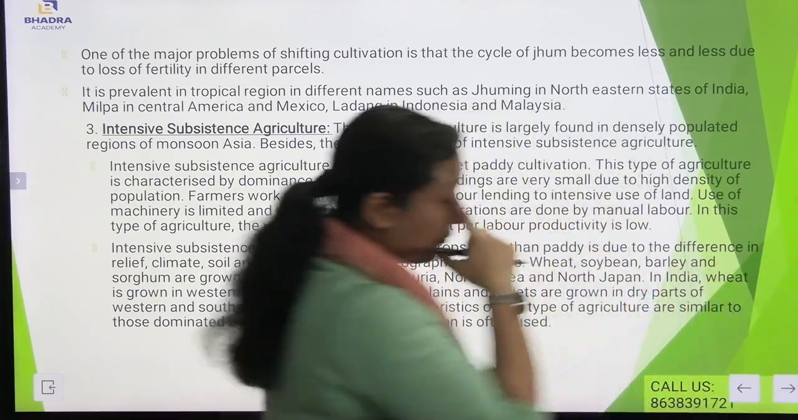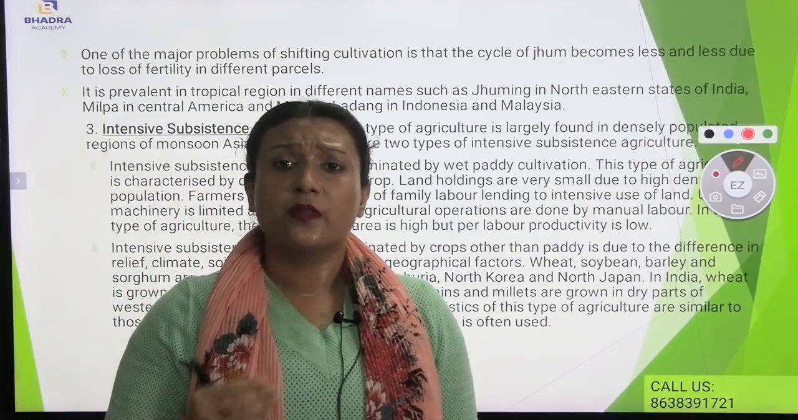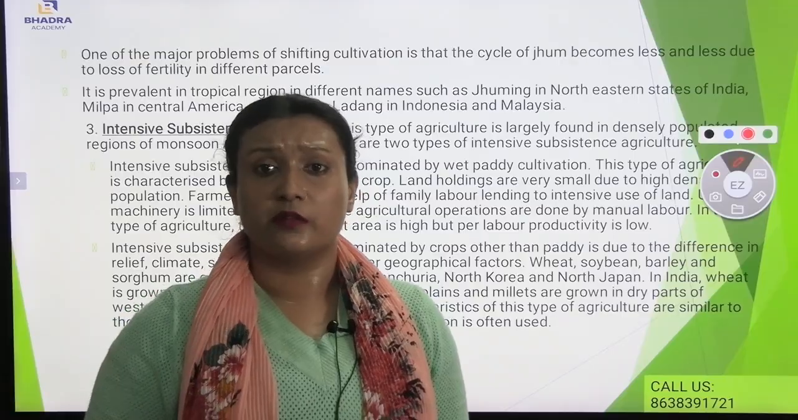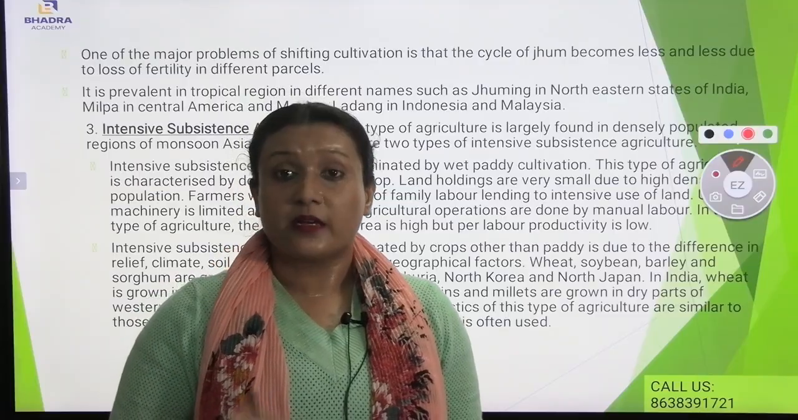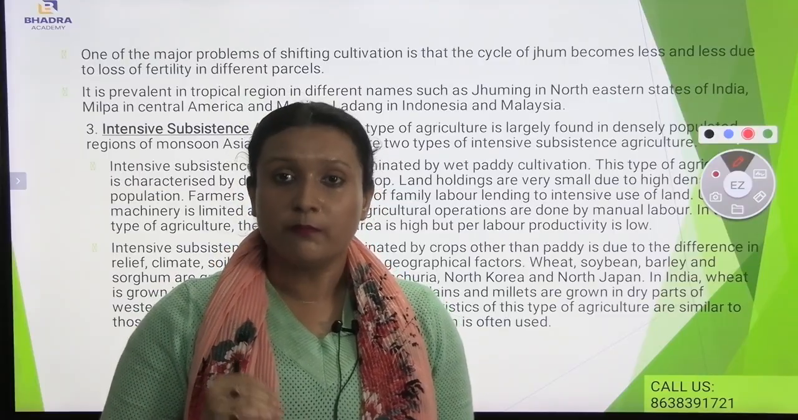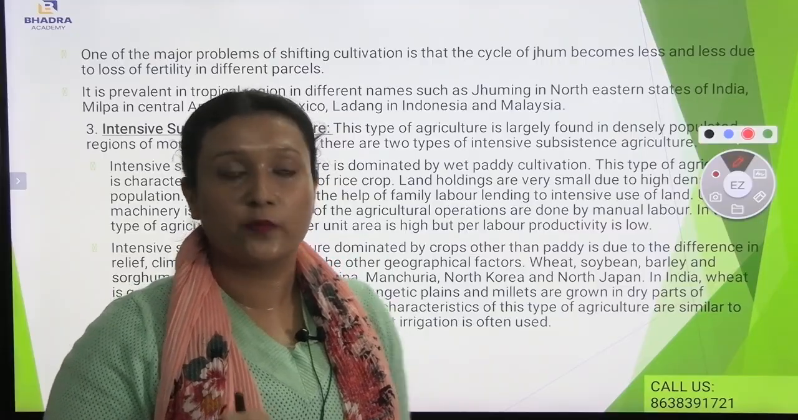If I talk about one disadvantage of shifting cultivation, the fertility of the soil is lost. As a result, there is a chance that the land will become barren. This process is known as the jhum process or the jhuming process.